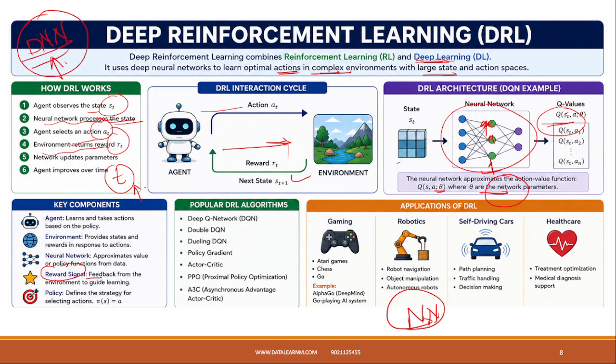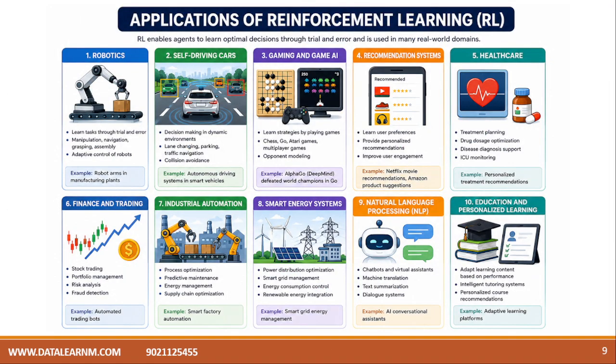And this reward signal is nothing but feedback from the environment to guide the learning. So policy is defined by the strategy for selecting an action. Popular DRL networks: Deep Q Network, policy gradient, actor-critic, PPO (Proximal Policy Optimization), A3C (Asynchronous Advantage Actor-Critic). So in gaming, in robotics, in self-driving cars, in healthcare for treatment and optimization, you can find the application. So these things are there.